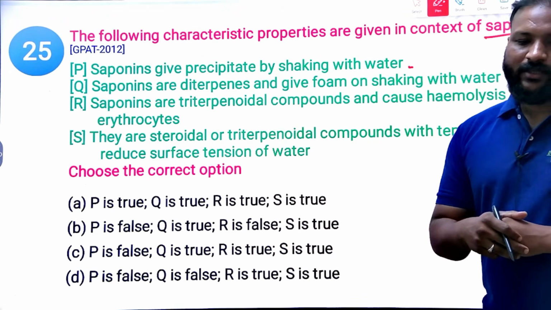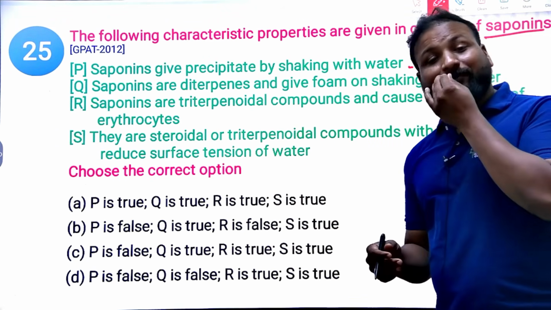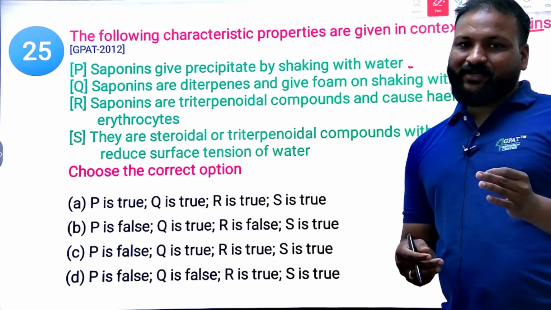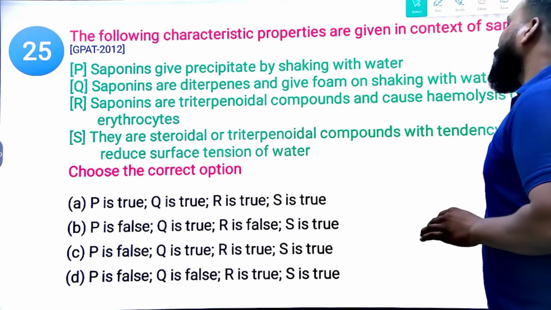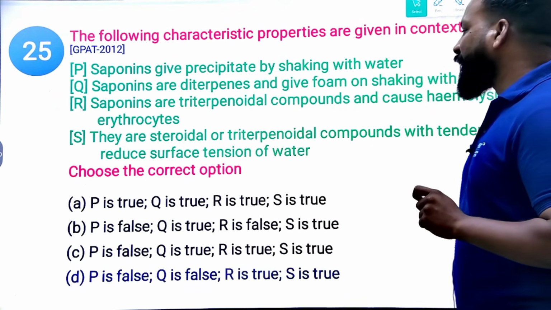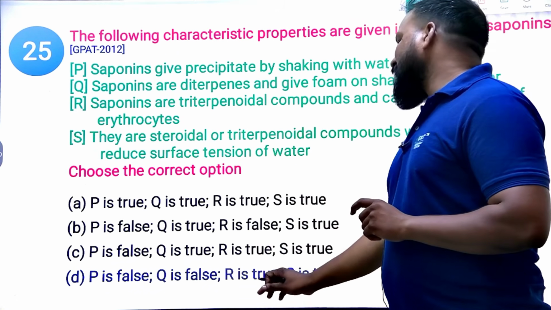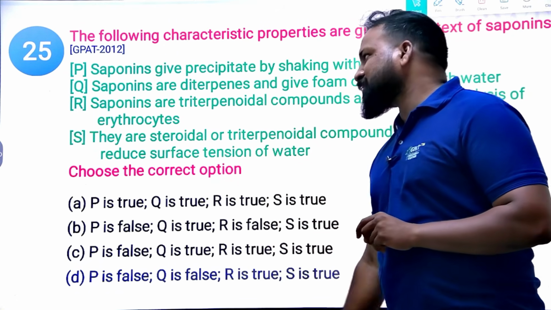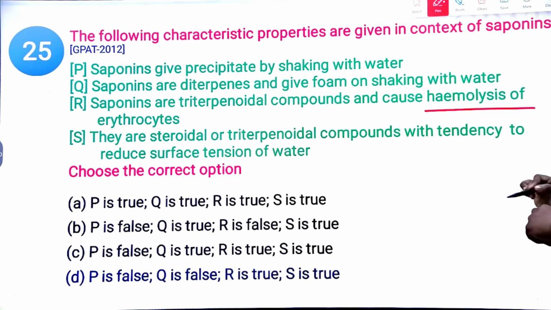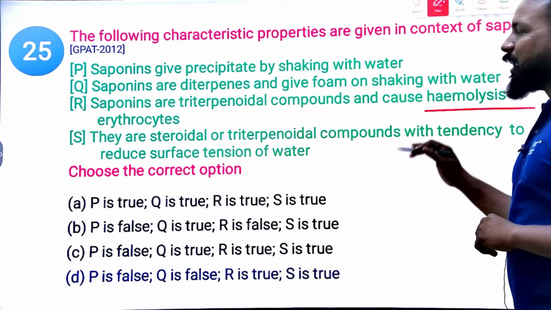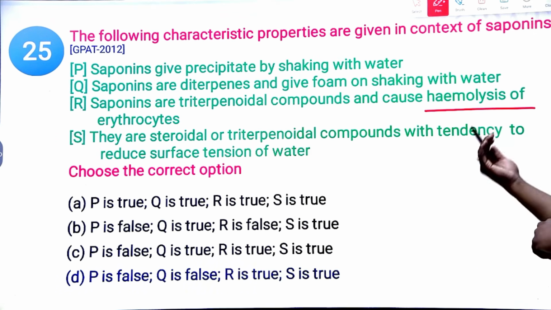Choose the correct option. As I said, saponins can cause hemolysis of the blood and they can also reduce the surface tension. While studying the physicochemical properties, you should definitely remember: P is false, Q is false, while R and S are true. Yes, they can cause hemolysis, very important. So the hemolytic test, a blood test, is a test to confirm saponins, and the foam test also confirms them.